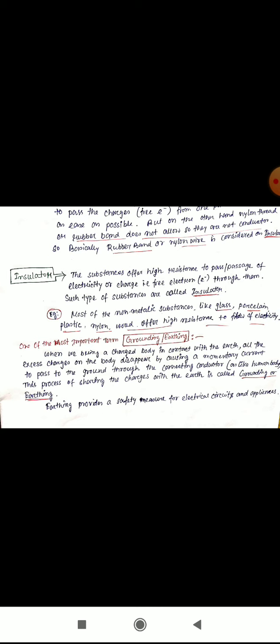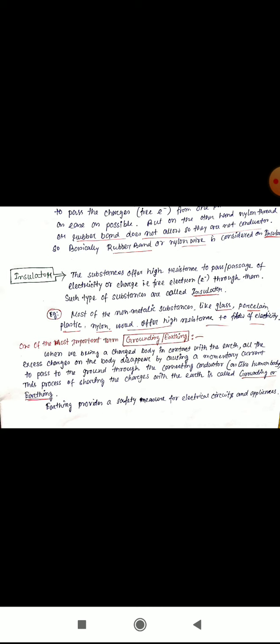When a charged body is in contact with the earth, all the excess charges on the body disappear by causing a momentary current to pass to the ground through the connecting conductor. Here, the human body acts as the conductor. This process of sharing the charges with the earth is called grounding or earthing.